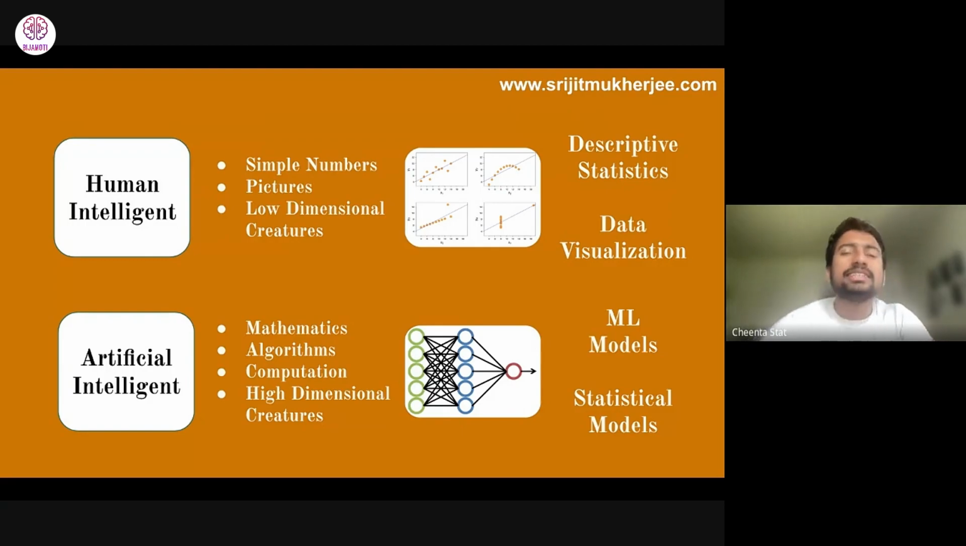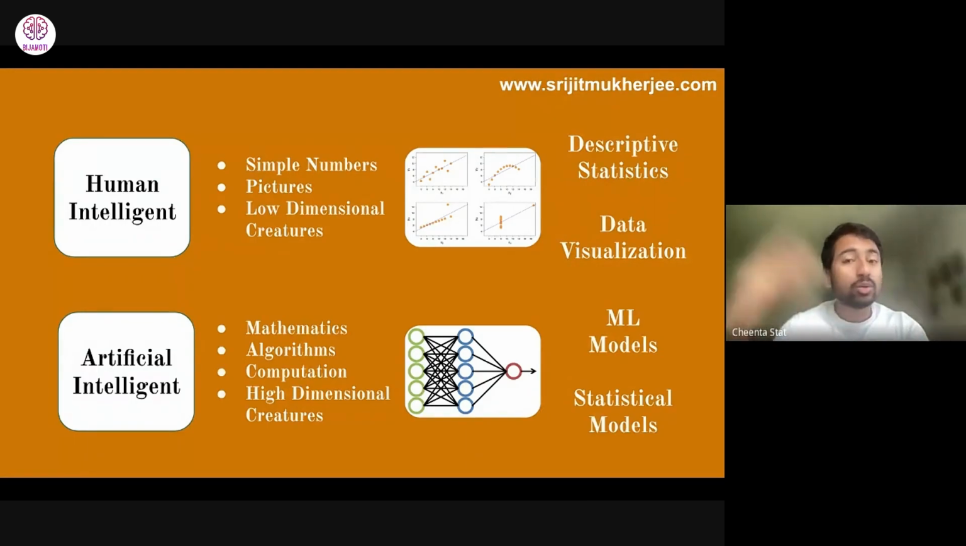And that's where descriptive statistics comes up. Descriptive statistics is nothing but expressing data in simple number format, expressing properties and behavior of data in simple number format. So we think in simple numbers and pictures. We are low dimensional creatures. We can only think in one dimension, two dimensions, three dimensions. We cannot think in higher dimensions. That's the problem, and that's actually good, because we try to keep it simple. And that's the role of data visualization and descriptive statistics.